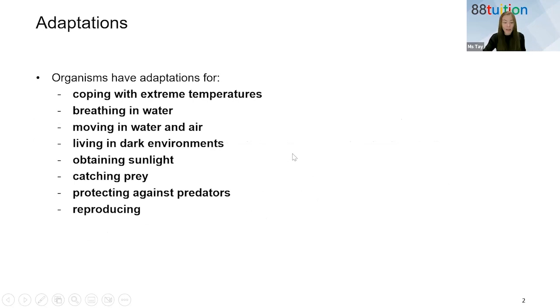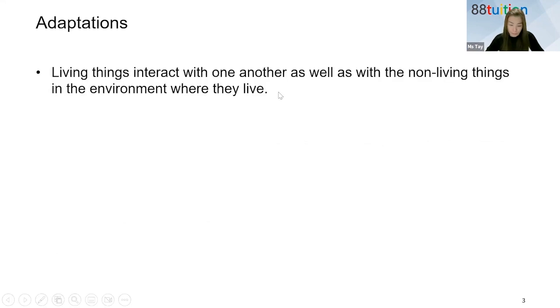Take note that organisms have adaptations for all these reasons because they need to cope, they need to survive, they need to ensure that they have enough food, they need to ensure that they are away from danger, etc. The last part, reproduction, is important. Without reproduction, they cannot continue their kind. It will go into extinction. So living things interact with one another, as well as the non-living things in the environment where they live.